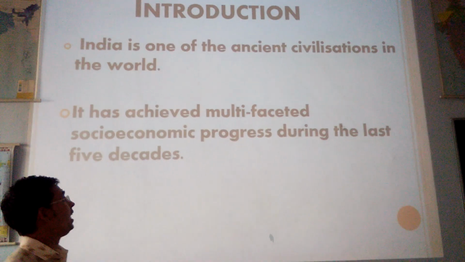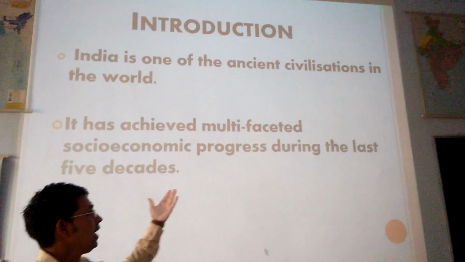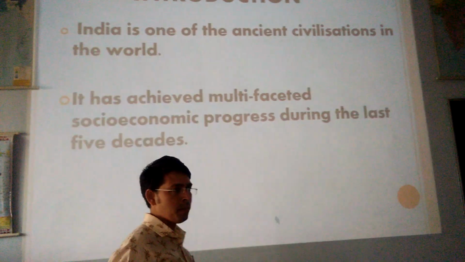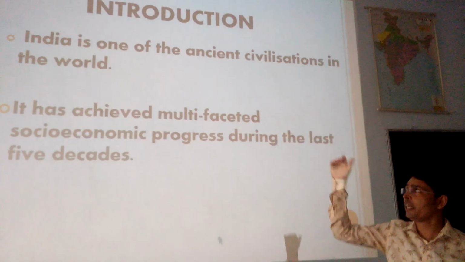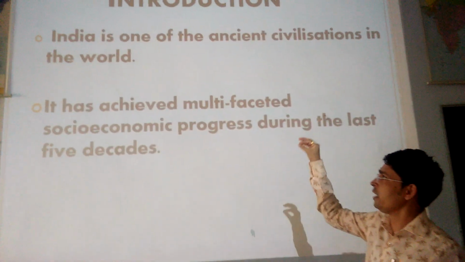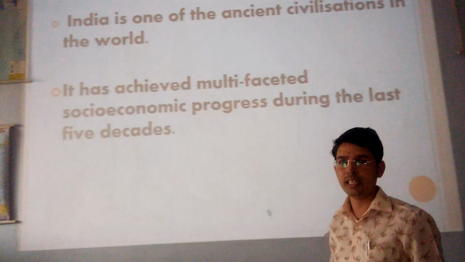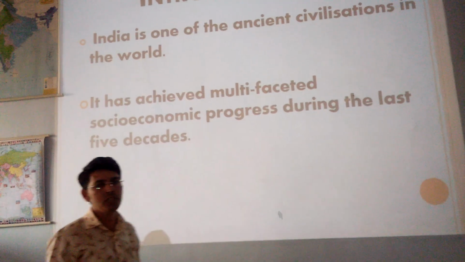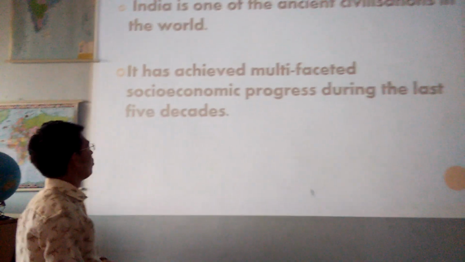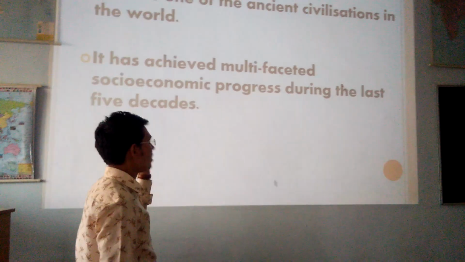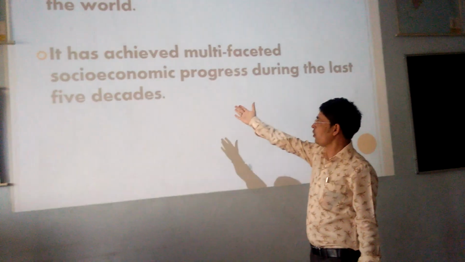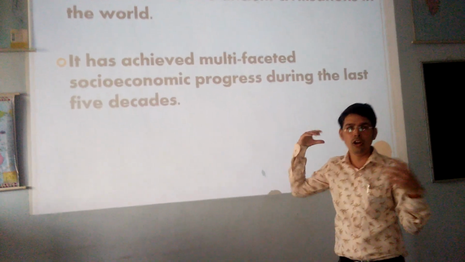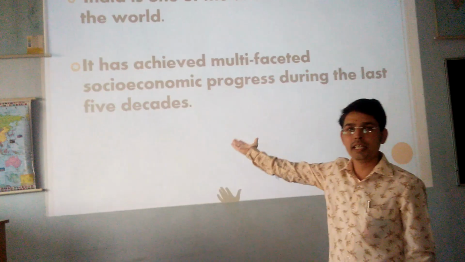As you all know, India is one of the ancient civilizations in the world, which takes us to the past. That means we are moving into the past and talking about the Indus Valley civilization. In India, we have the major sites of the Indus Valley civilization, the Harappan civilization, Mohenjo-daro, and many more. And it has achieved multifaceted socio-economic progress during the last 5 decades, which means in the area of social and economic progress, we have achieved a lot in the last 50 years.